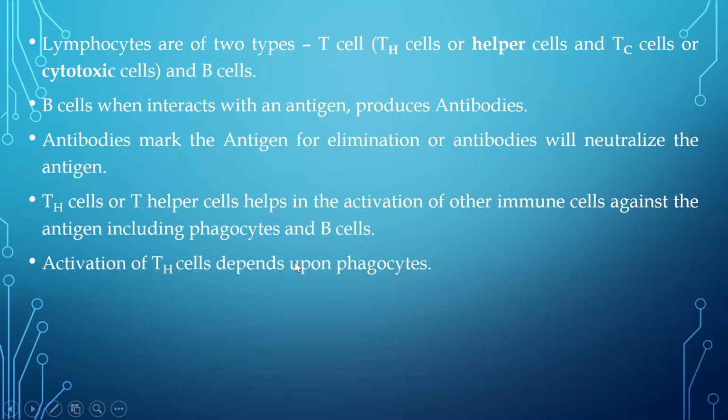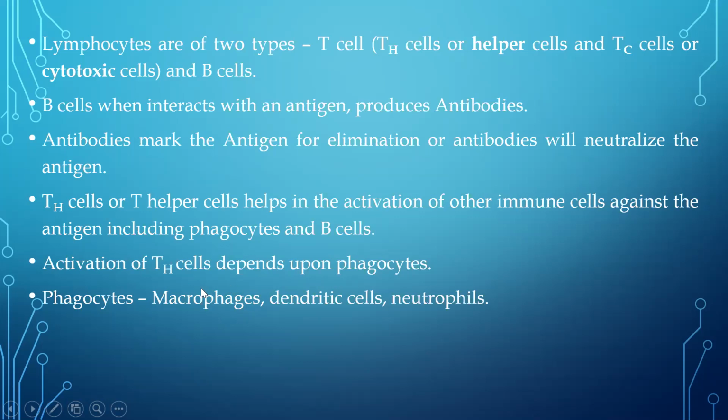Now, activation of T cells again depends upon phagocytic cells. Important phagocytic cells include macrophages and dendritic cells. These two cells are very important for the activation of TH cells. Once a TH cell gets activated, it will activate B cells, it will activate TC cells, and it will also activate macrophages. So you can see there's a link between all these cells. One cell is activating another cell, that cell is activating another cell, and the third cell is activating the first cell. There has to be some sort of communication between them. Then only they are going to get activated together and fight against the infection, the pathogen that has entered inside the body.